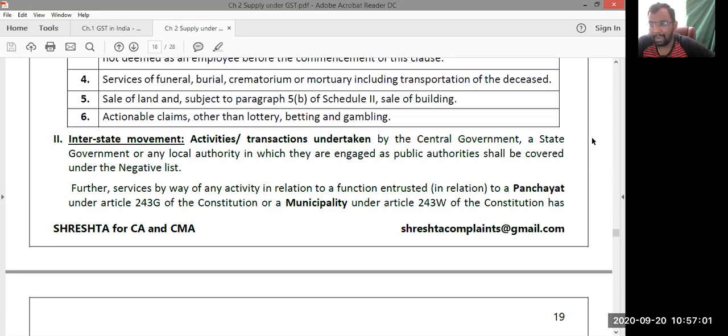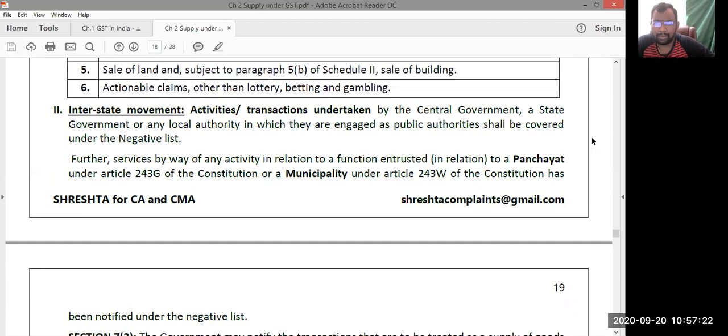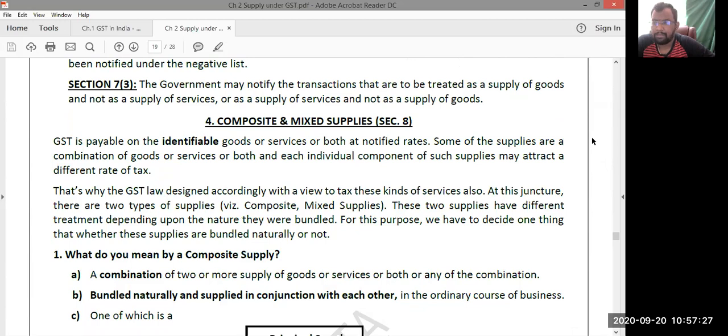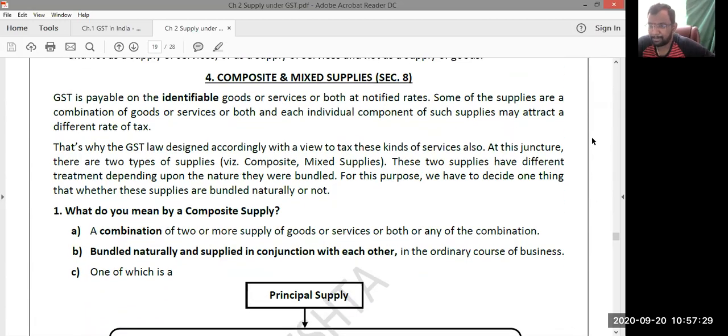Next, sale of land because it is an immovable property. Sale of building, right? Sale of building also gets exemption if we pay the entire consideration after the completion of construction, then it is exempted from GST. If it is under construction, liable to GST. Next, actionable claims other than lottery, betting and gambling exempted from GST. Next, finally, composite and mixed supplies. Last theory topic, ma'am.